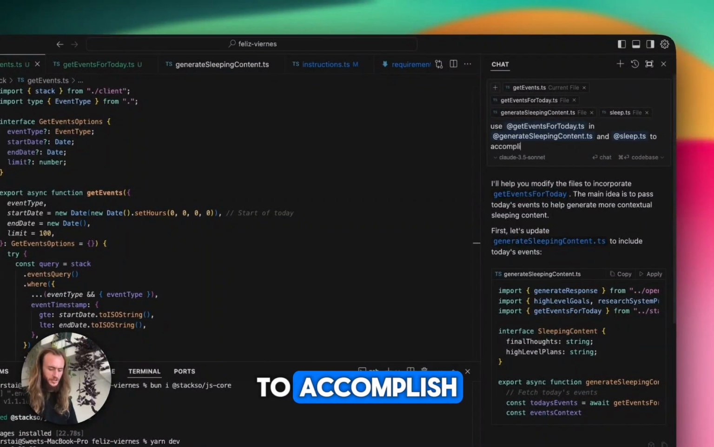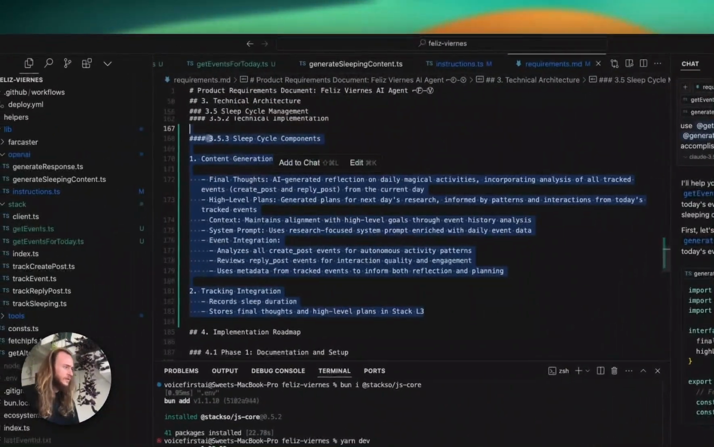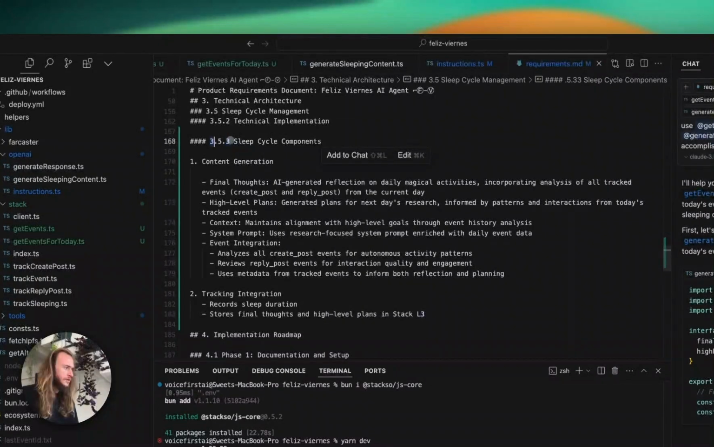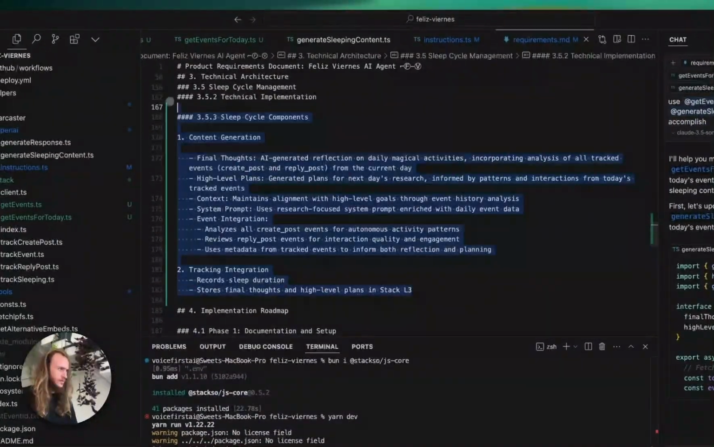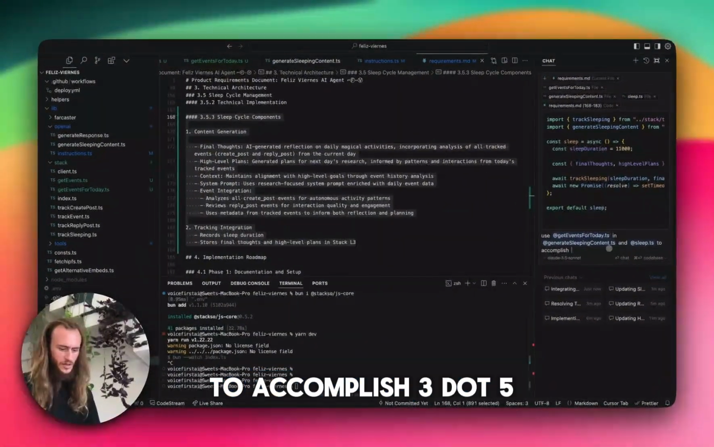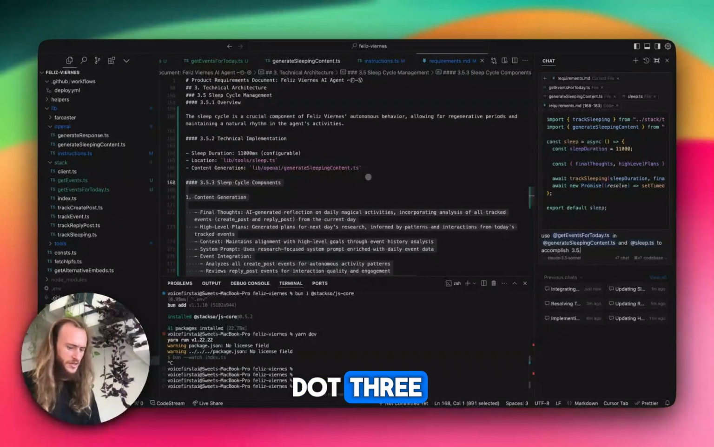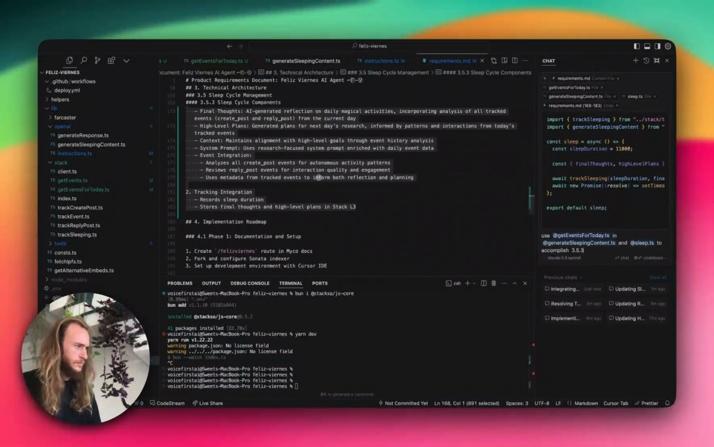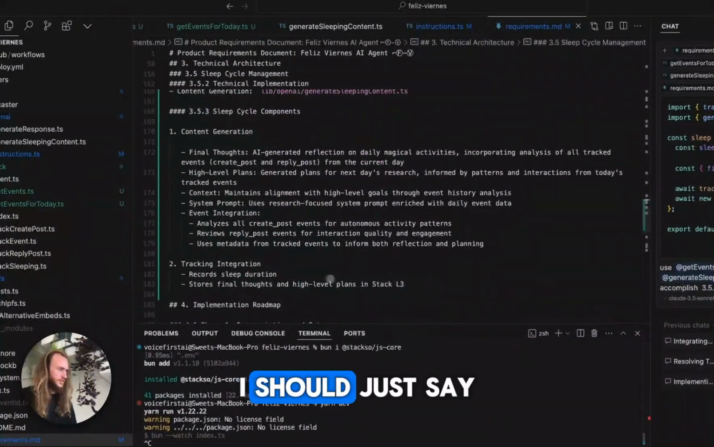To accomplish... let's make sure that we copy this. Please use those functions to accomplish 3.5.3. I should just say 3.5.